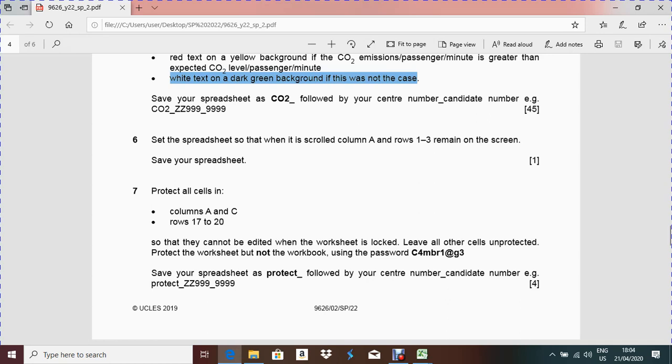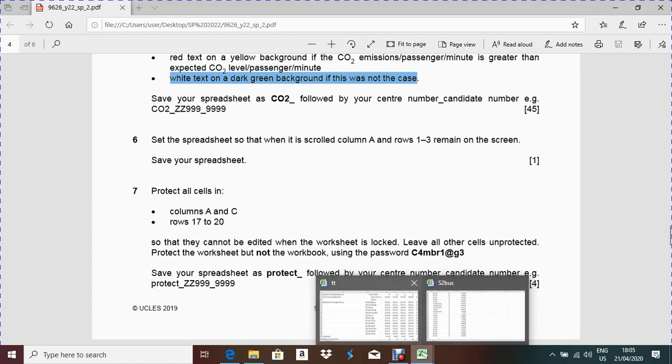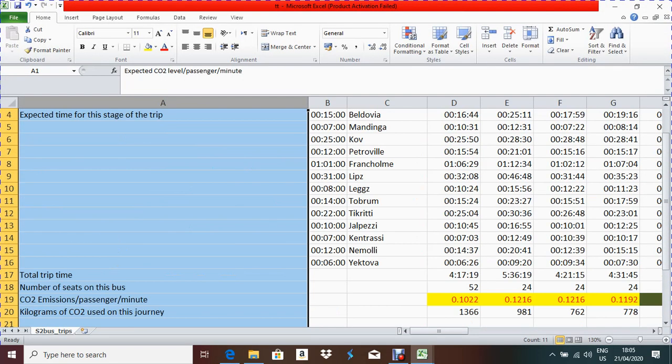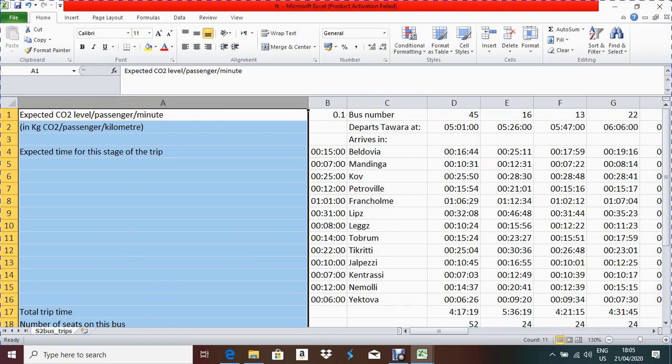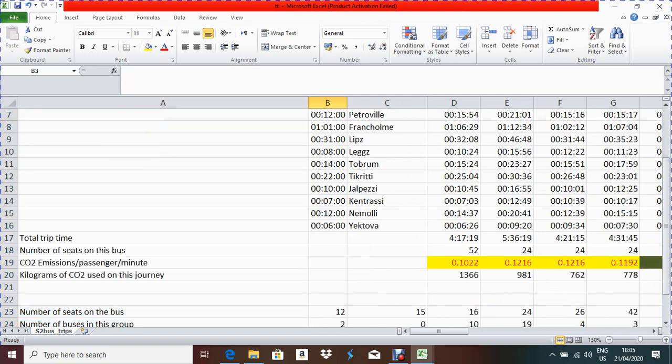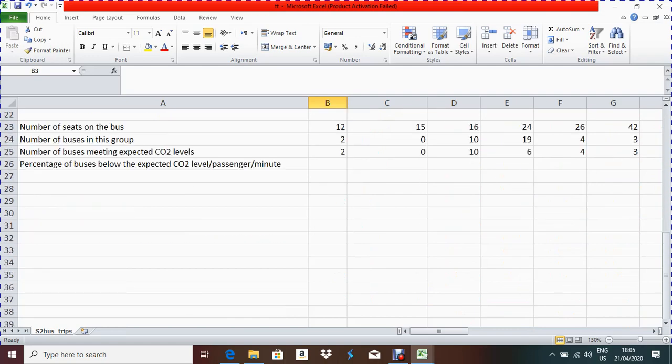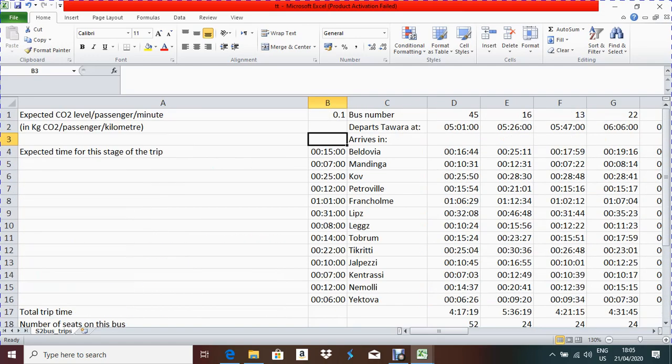Set the spreadsheet so that when it is scrolled, column A and rows 1 to 3 remain on the screen. That means when I scroll up and down, column A and rows up to row 3 should not move, but here everything is moving. So I will keep my cursor pointer after column A and after row 3, so that except this part, everything will move.